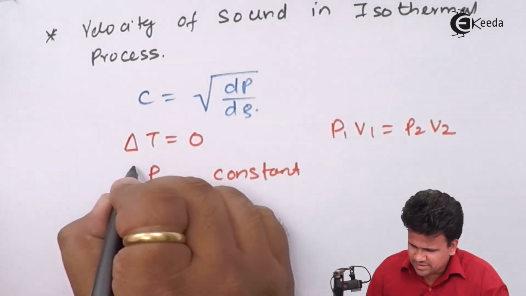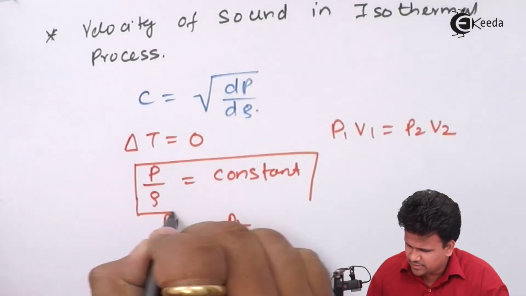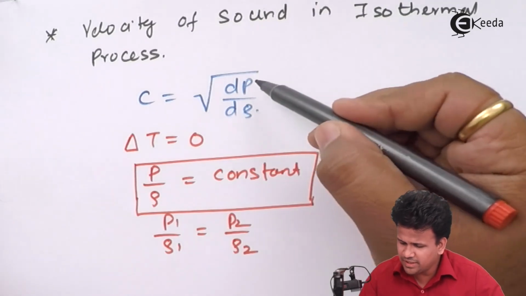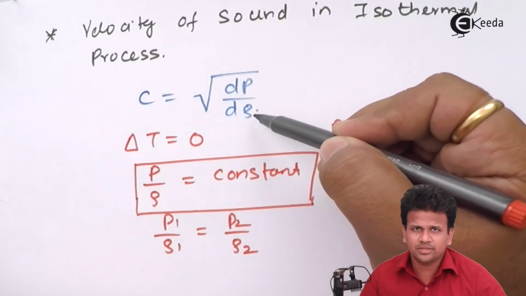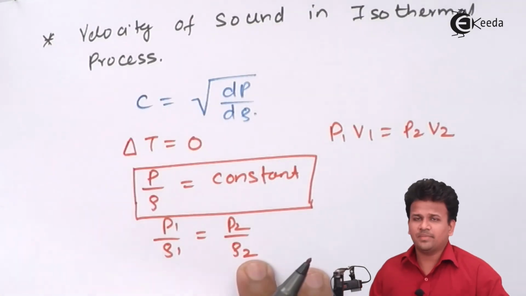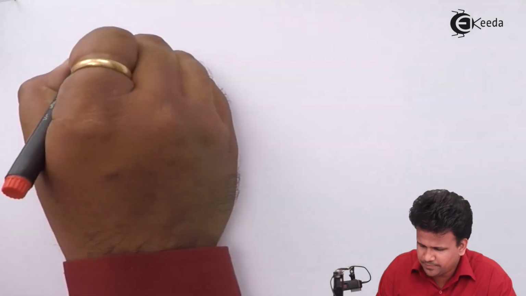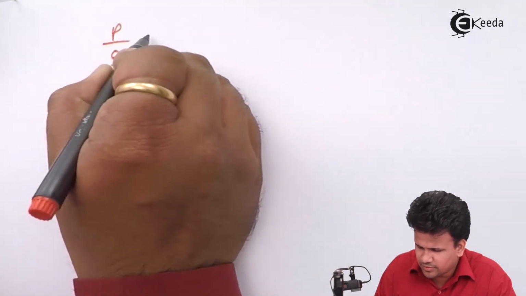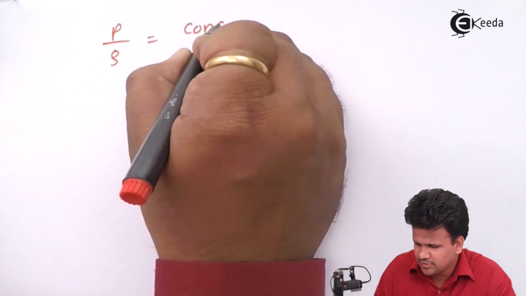So let us take this expression into consideration, and we need the value of dP by d rho. So let us calculate what dP by d rho is. We know that P upon rho is equal to constant.